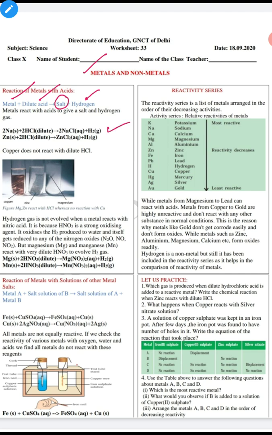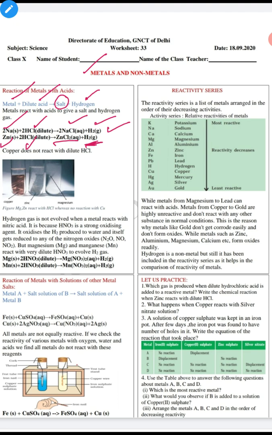Here we have an example. When a metal reacts with an acid, it gives you salt and hydrogen. Sodium metal, when it reacts with HCl, forms NaCl. NaCl is salt, and hydrogen gas is evolved. Likewise, zinc when it reacts with HCl forms zinc chloride, and again hydrogen gas is evolved.